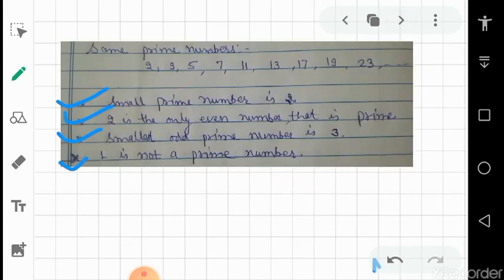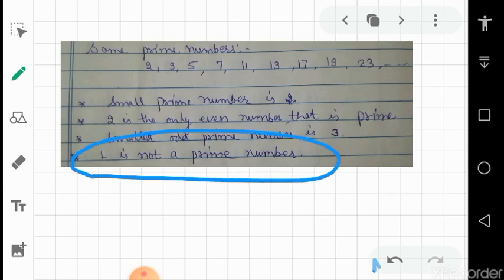Okay, here are few points. Smallest prime number is 2. Remember always, the smallest prime number is 2. And if someone asks about smallest even prime number, it is also 2 because 2 is the even number. And the smallest odd prime number is 3. Okay, 1 is not a prime number, and with this point you can also memorize that 1 is not a composite number also.